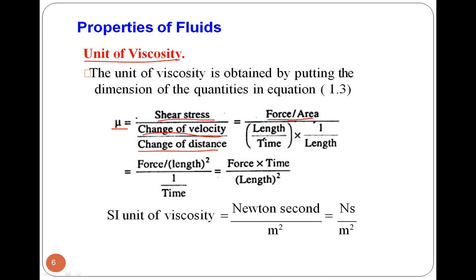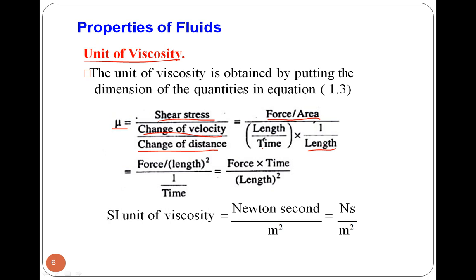Shear stress is equal to force per unit area. And what is change of velocity? Velocity, that is meter per second, that is length per unit time. And what is change of distance? Change of distance, that is again length. I have taken it in the denominator.